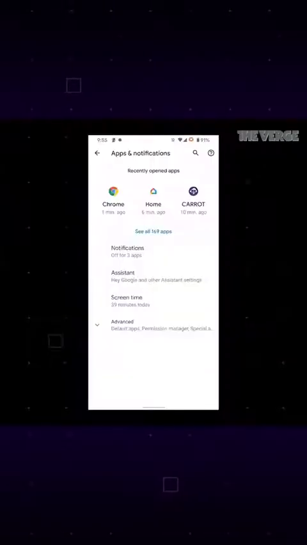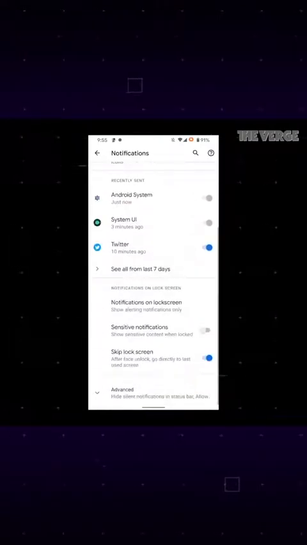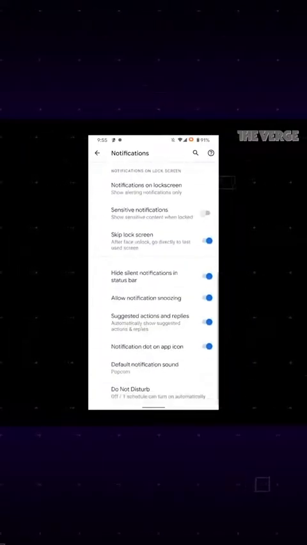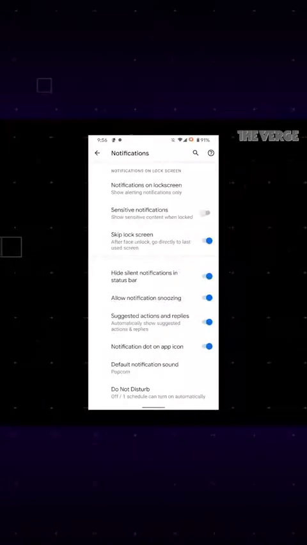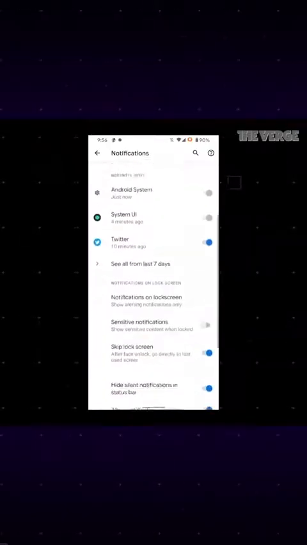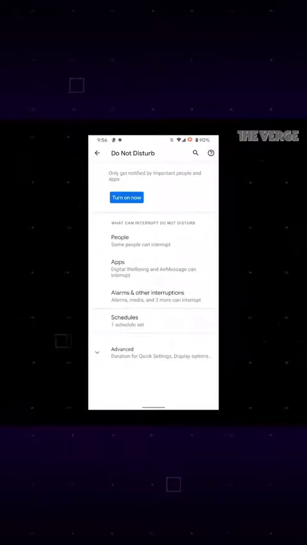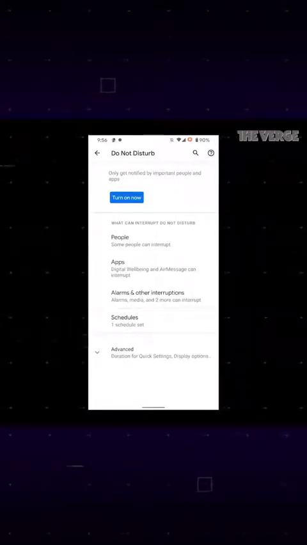There are a few other new things with notifications. So you can more easily control where silent notifications show up. You can keep them from showing up in your status bar or on your lock screen. You can easily switch an app from alerting notification to silent notification by long pressing on it, bringing up some options. You also get a few more controls over how Do Not Disturb works. It lets you customize which apps are able to break through Do Not Disturb in addition to those priority conversations.